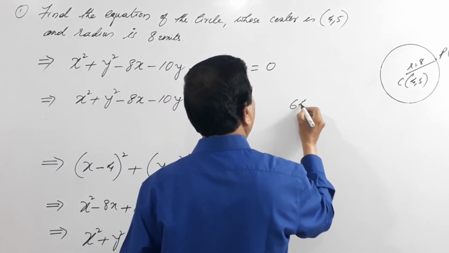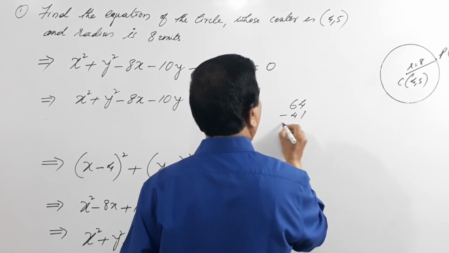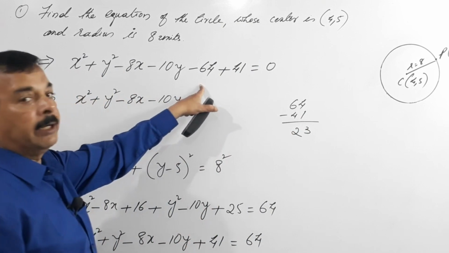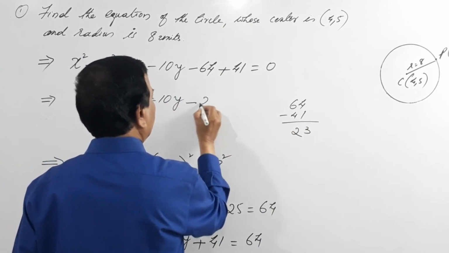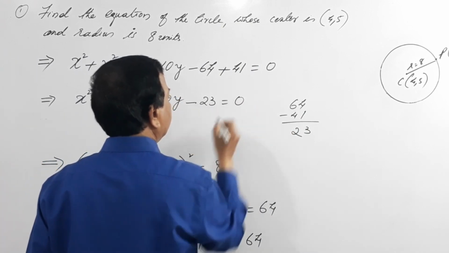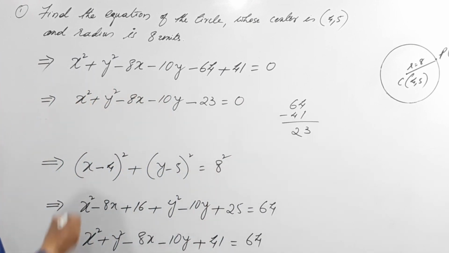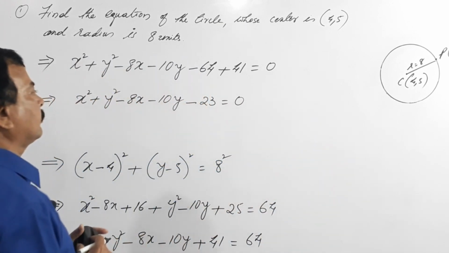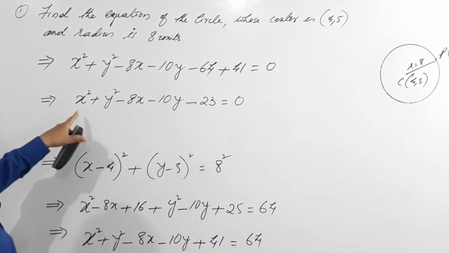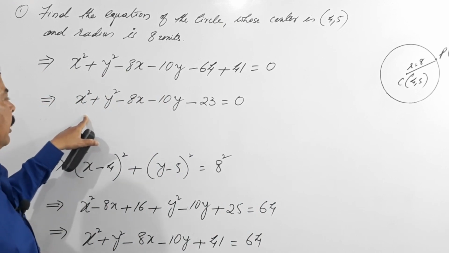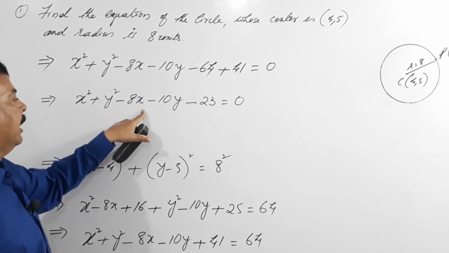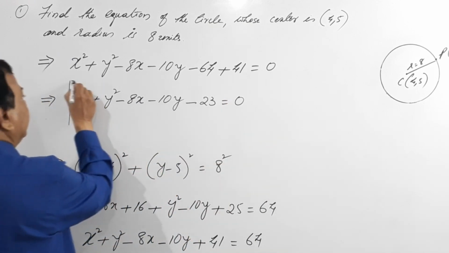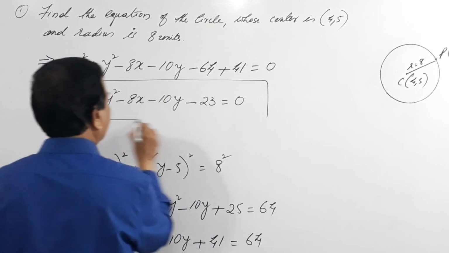So 64 minus 41 is 23, so minus 23 equals 0. We have x square plus y square minus 8x minus 10y minus 23 equals 0. This is the required equation of the circle.